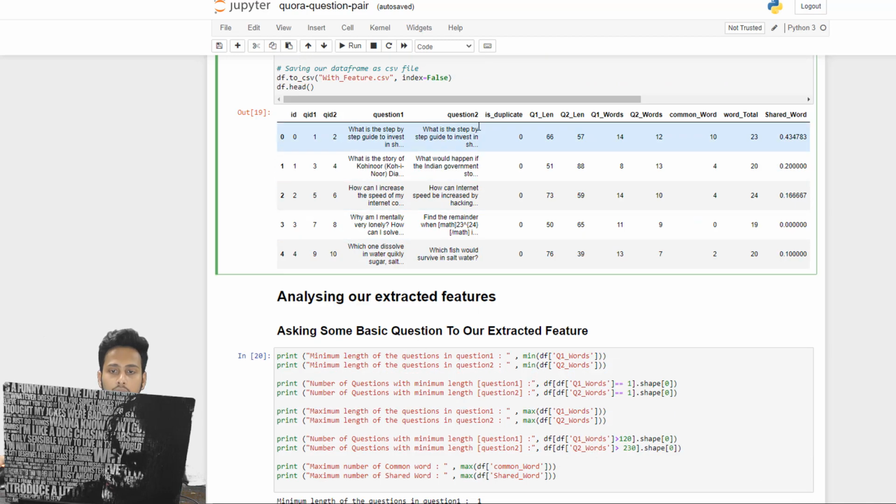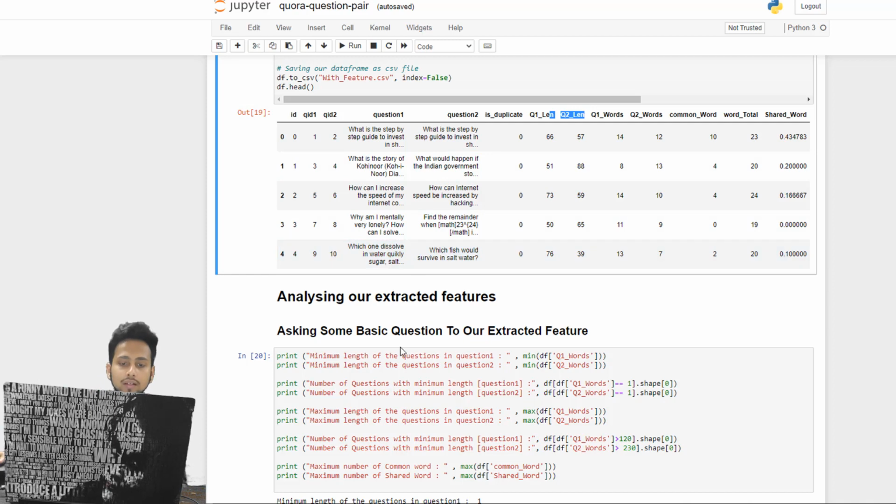And then here we are plotting all the features that we have extracted from our data set. So we have q1 length, q2 length, what is the length of q1, what is the length of q2, how many words are there in q1, how many words are there in q2, and common word, word total, and shared word. So we are taking everything into consideration. We are creating more features from our data set. This is basically known as feature engineering, where you engineer features from the data set that is given to you just to increase its accuracy a bit further.